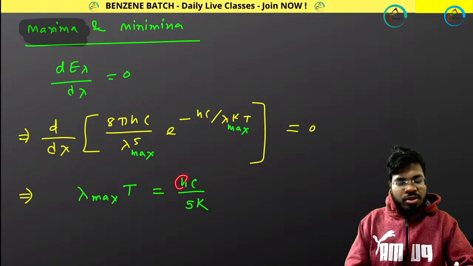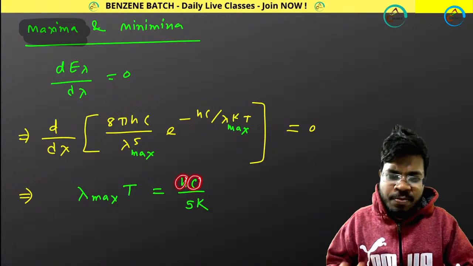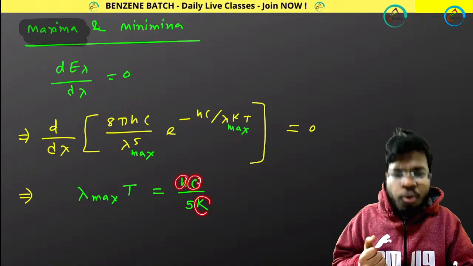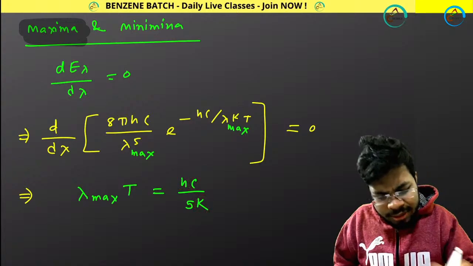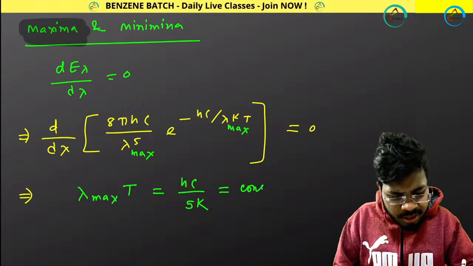Here h is Planck's constant, c is the velocity of light in vacuum, k is the Boltzmann constant. All these are constants, so I can write it as a constant.